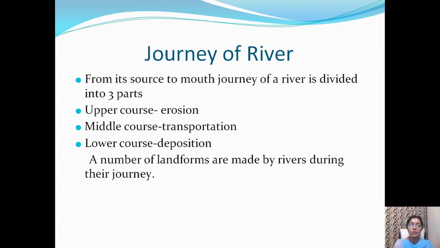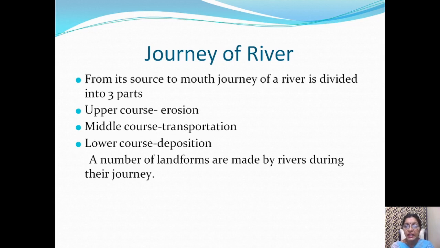During upper course, the main work of the river is erosion. A number of landforms are formed by the river here, such as waterfalls, rapids, gorges, canyons, V-shaped valleys. Then middle course. The main work of the river in middle course is transportation.